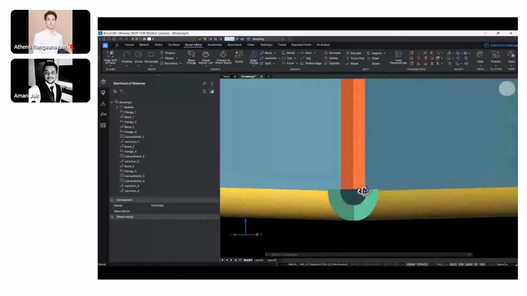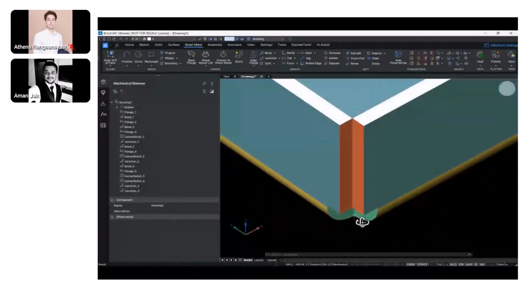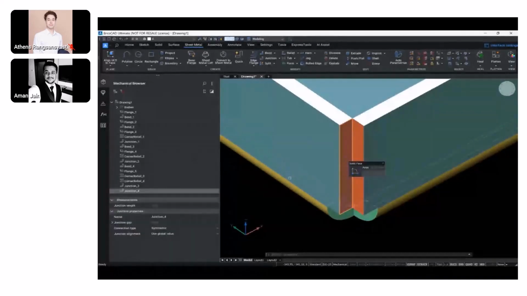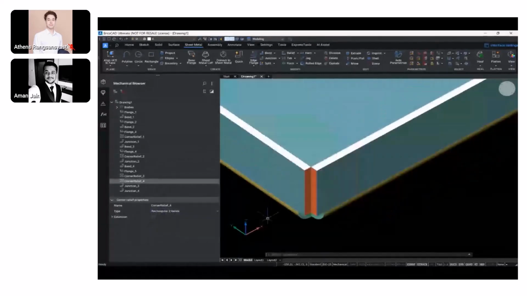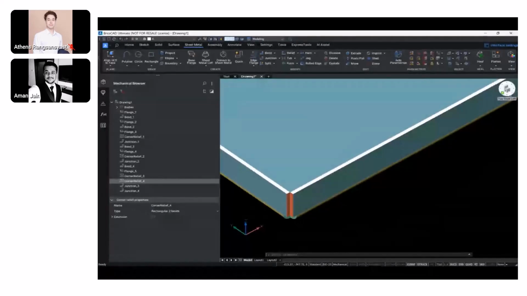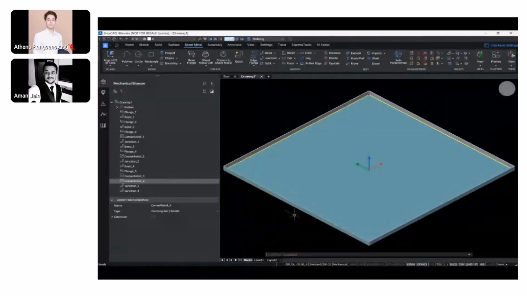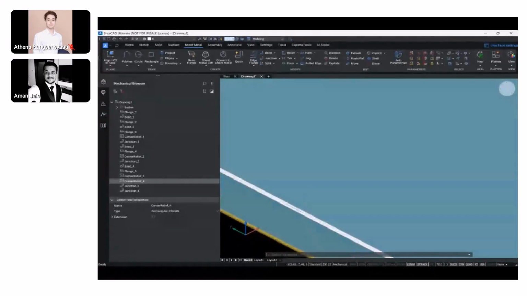As you can see, within a fraction of a second, we were able to create these flanges, and the corner reliefs and the junctions are also created automatically. We can change or modify these corner reliefs depending upon the type of corner relief that we would want to use for our body. Of course, even in terms of the junctions, we can change the type of junctions, the junction mating that we'll have at the end of this modeling process.